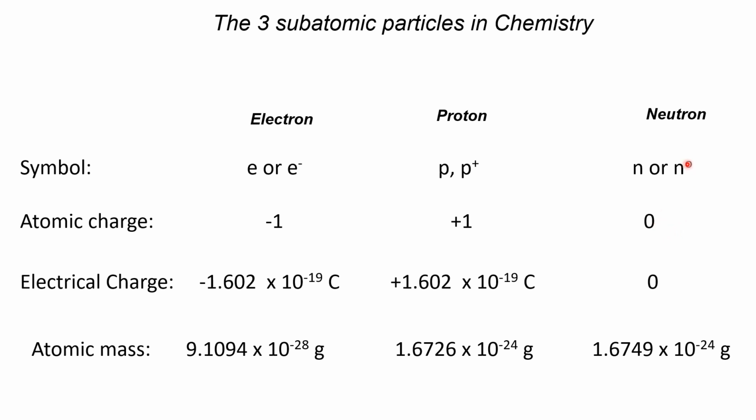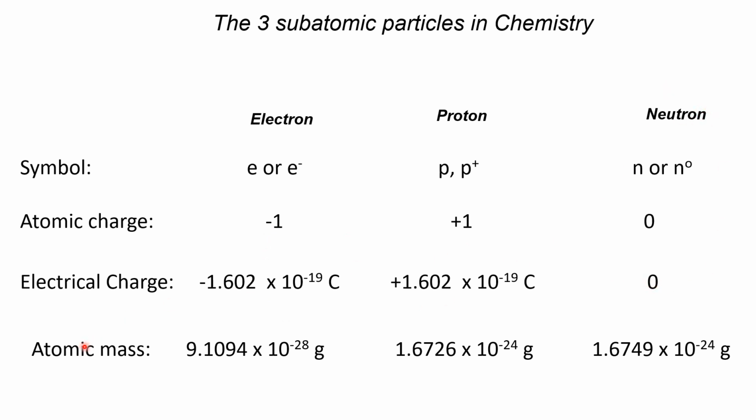So the symbols are n0, p+, and e-. When it comes to electric charge, electrons and protons have the same magnitude but different signs. Okay? The electron is negatively charged and the proton is positively charged. They interact because they have opposing charges. Whereas a neutron has no charge.